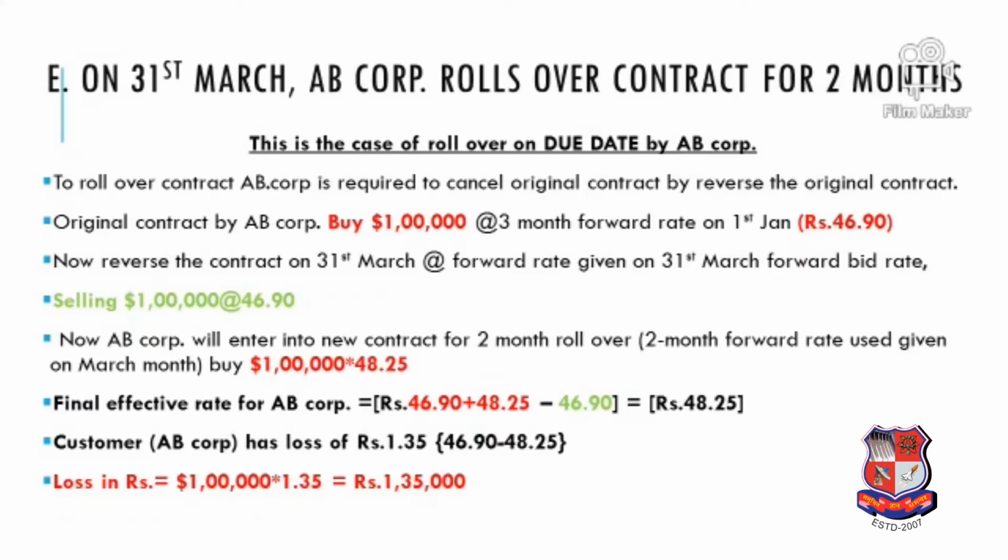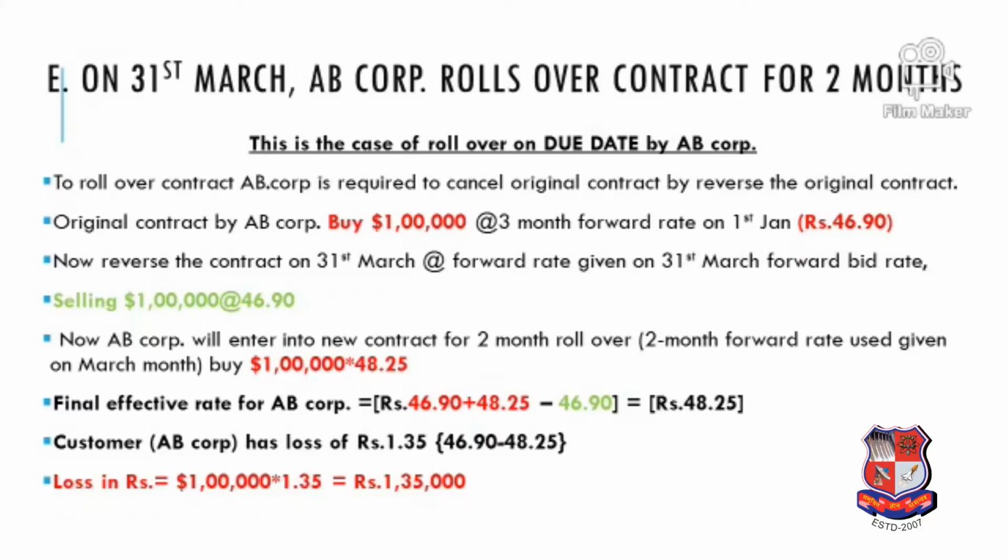So now on 31st March we will find out a new 2-month rate, because we want to extend this contract for 2 months. So on 31st March, the bank will find out what the next 2-month rate is, which is available at 48.25. So our new contract will be at 48.25 multiplied by 1 lakh.